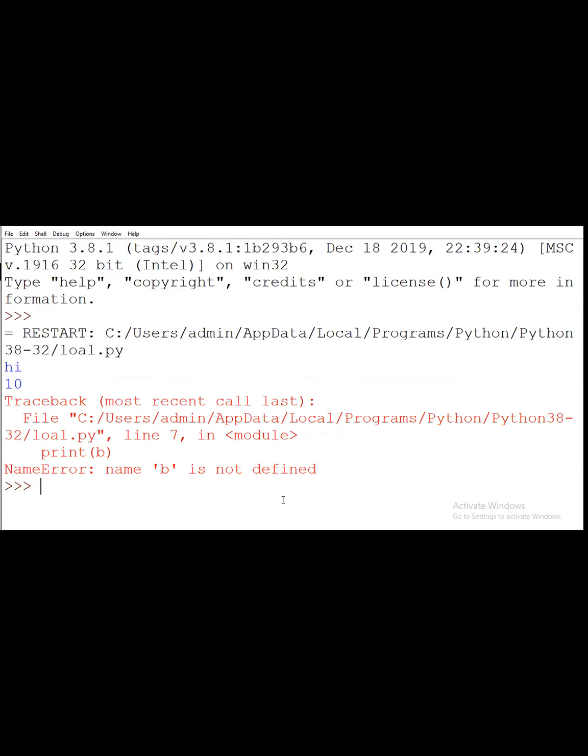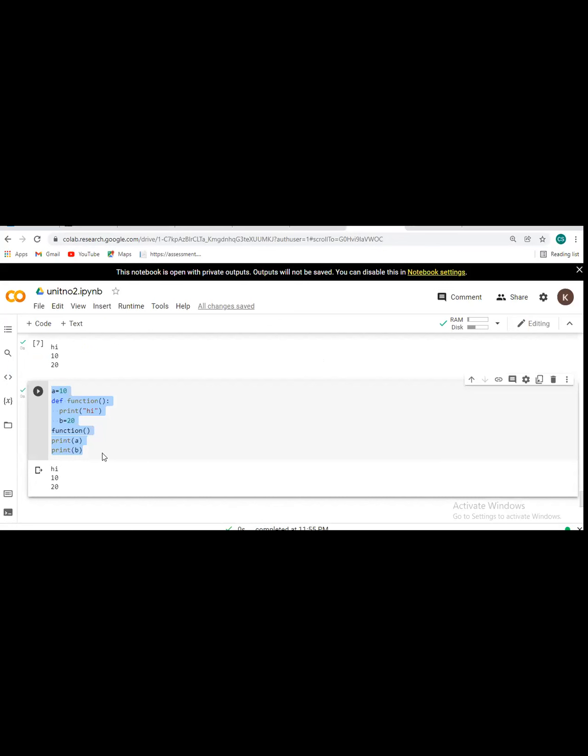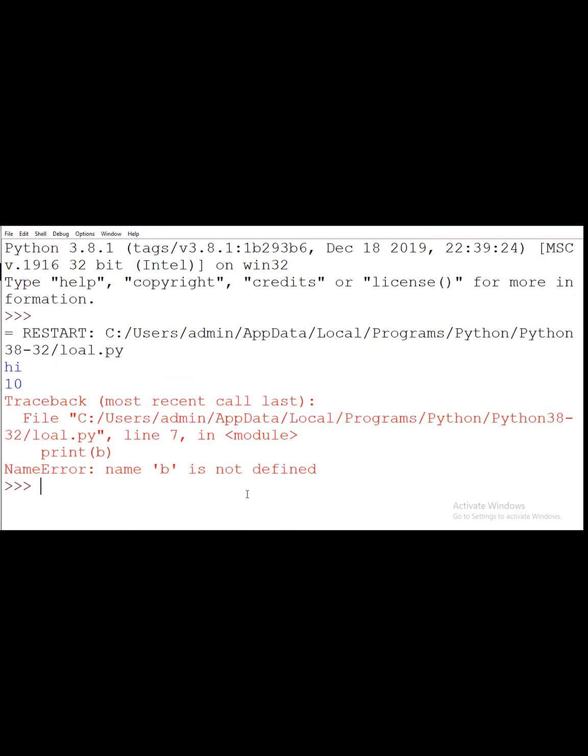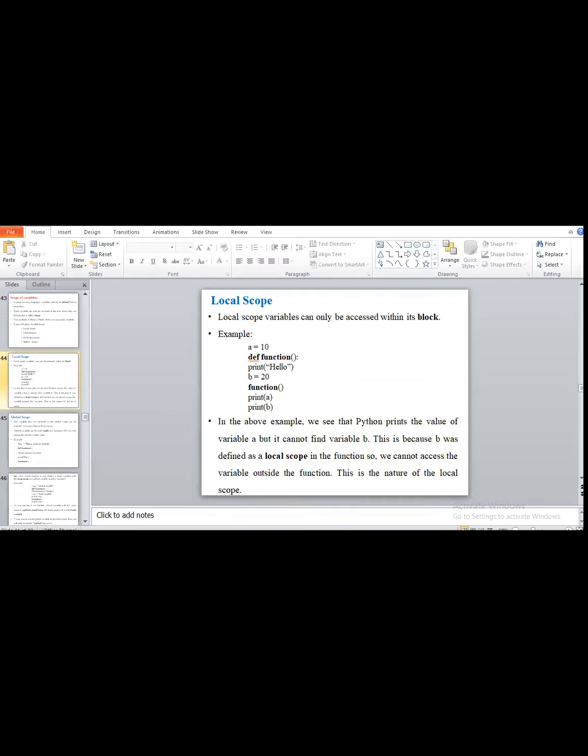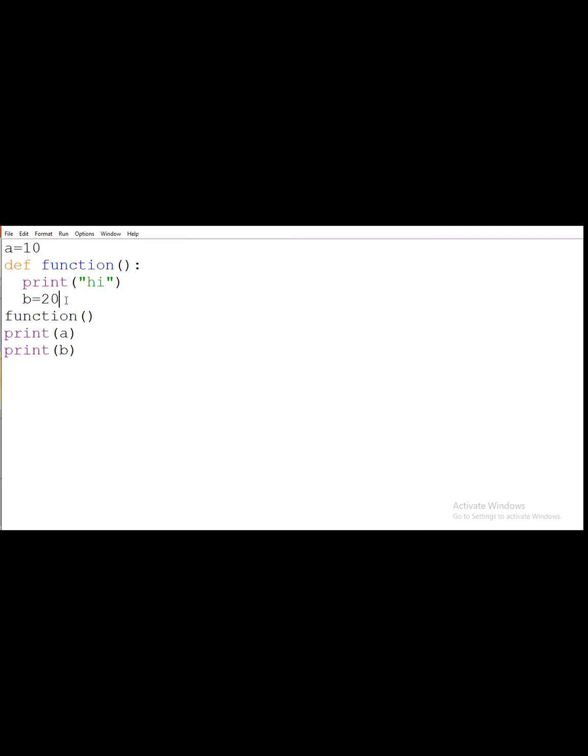Okay, you have to see here, actually a problem will occur. So you have to see the result here. It will display "hi 10", and it will say that b is not defined. Why? Because b is inside the local scope. It means the function we defined can be accessed only for a, and it will not be accessible for b. So we call it the local scope.